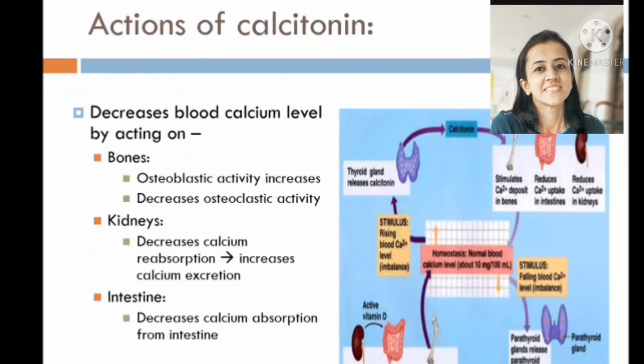Actions of calcitonin. Calcitonin decreases blood calcium level by acting on bones, kidneys and intestine. On the bones, it increases deposition by stimulating osteoblastic activity, and it decreases resorption by inhibiting osteoclastic activity. Action on the kidney, it decreases calcium reabsorption from kidney tubules and therefore calcium excretion is increased, and in intestine it decreases calcium absorption from intestine.